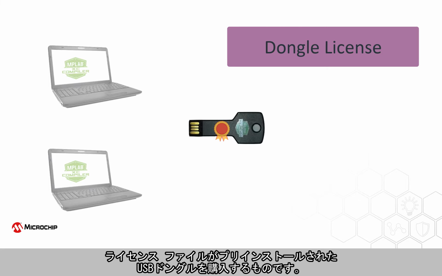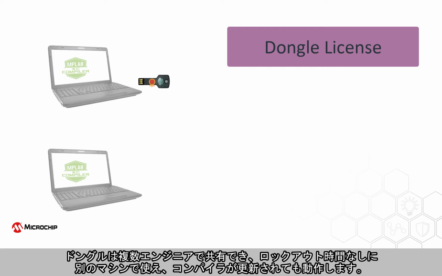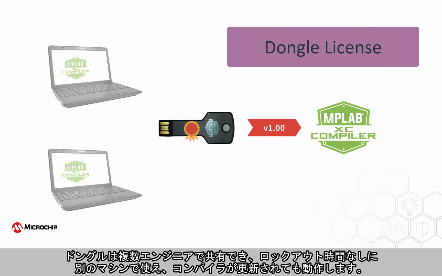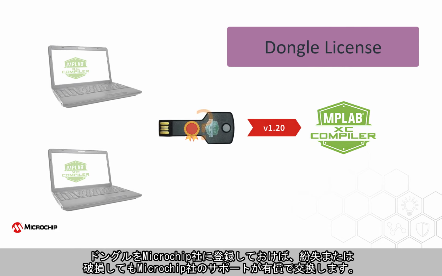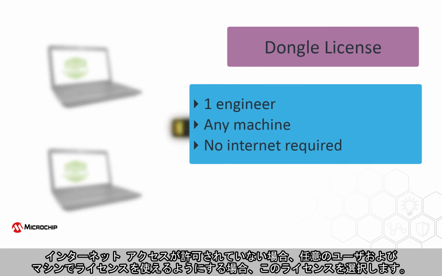A dongle license can be shared between development machines without a central server. A USB dongle is purchased with the license file pre-installed. The dongle can be connected to any one host machine and allows a previously installed compiler to operate without an internet connection. The dongle can be used by any engineer, transferred from one machine to another with no lockout period, and it will work with future versions of the compiler. Provided it was registered, Microchip support can replace lost or damaged dongle hardware for a fee. Choose this license if internet access is not permitted when the compiler is executed, or if you want freedom in terms of who can use the license and from which machine.